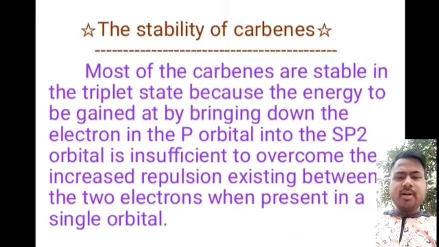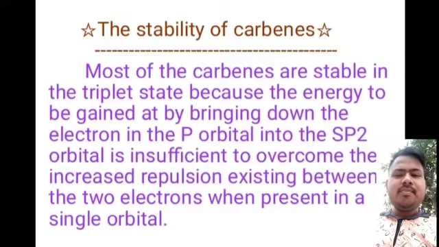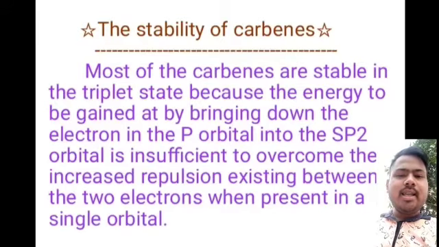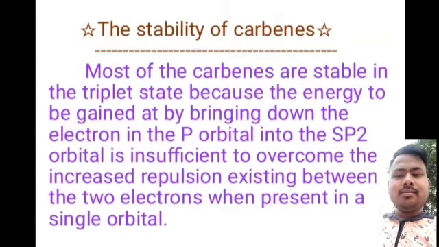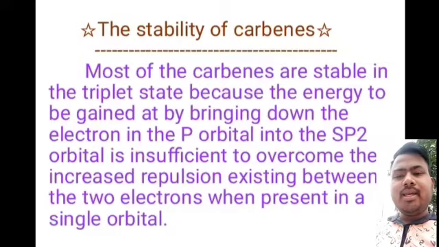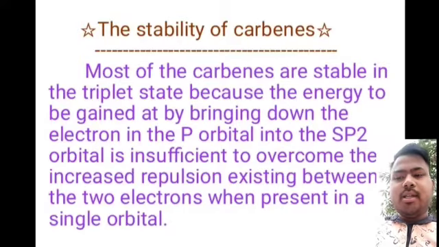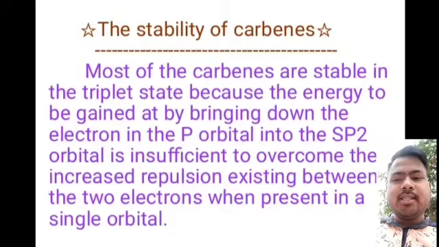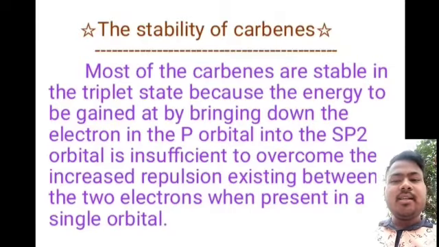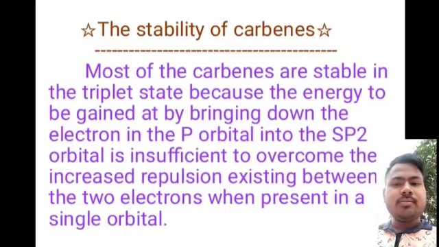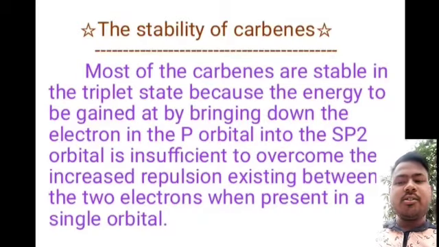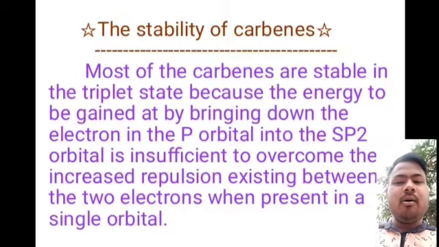Now the stability of carbenes. Most carbenes are stable in the triplet state because the energy gained by bringing down the electron from the p orbital into the sp2 orbital is insufficient to overcome the increased repulsion existing between the two electrons when present in a single orbital.